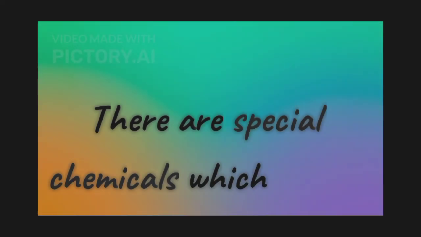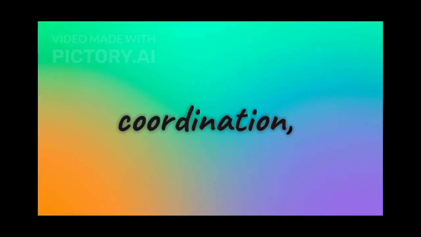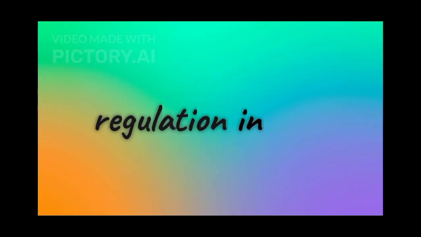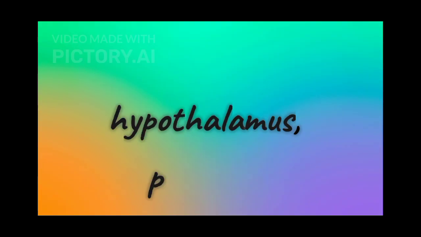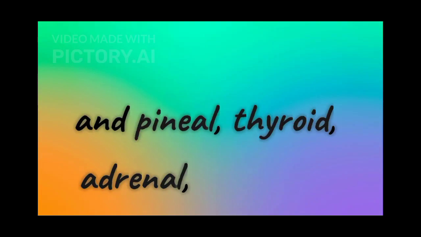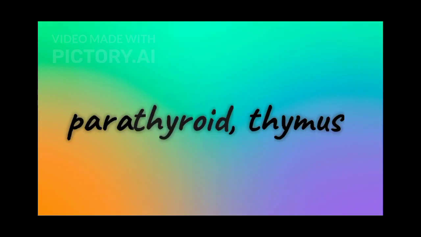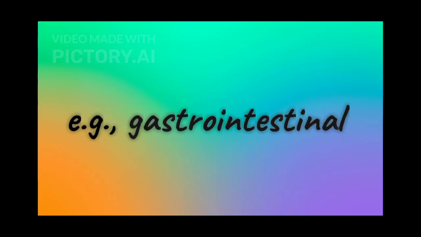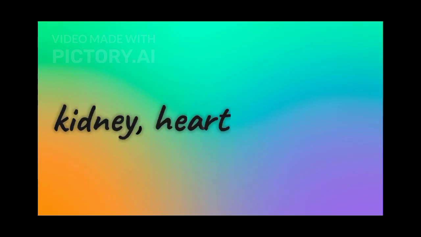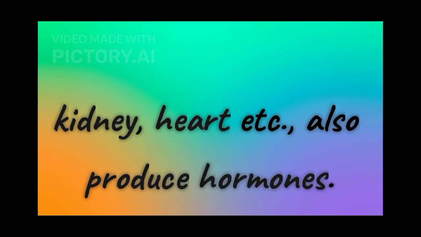Summary: there are special chemicals which act as hormones and provide chemical coordination, integration and regulation in the human body. These hormones regulate metabolism, growth and development of our organs, the endocrine glands or certain cells. The endocrine system is composed of hypothalamus, pituitary and pineal, thyroid, adrenal, pancreas, parathyroid, thymus and gonads (testis and ovary). In addition to these, some other organs, e.g., gastrointestinal tract, kidney, heart etc., also produce hormones.